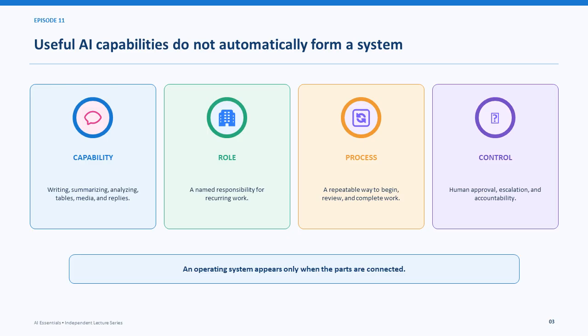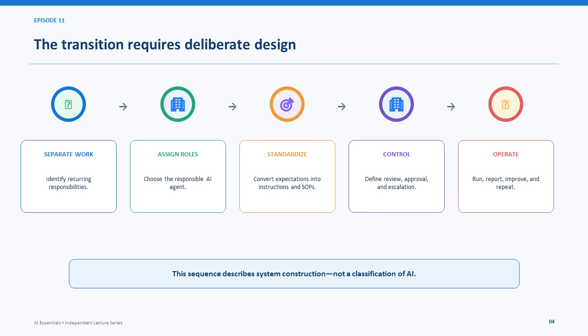Useful capabilities do not automatically form a system. A system connects capability, responsible role, repeatable process, and human control. An operating system appears only when these parts work together. The transition requires deliberate design: identify recurring work, assign roles, convert expectations into standards and procedures, define control, then operate and improve. This is system construction, not a new class of AI.